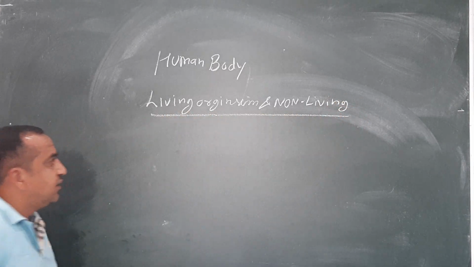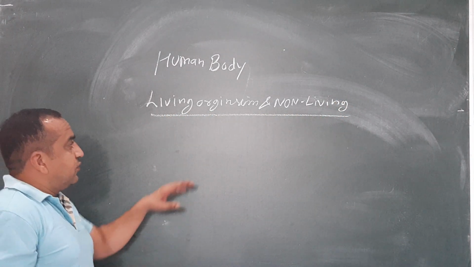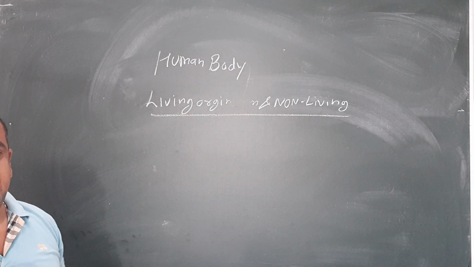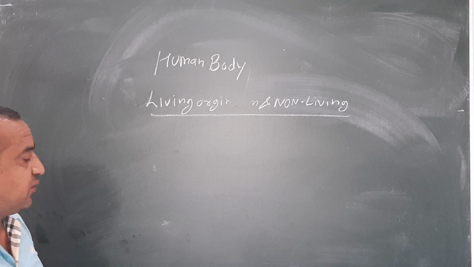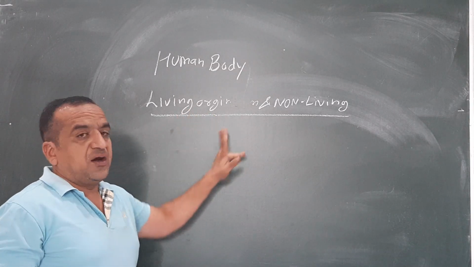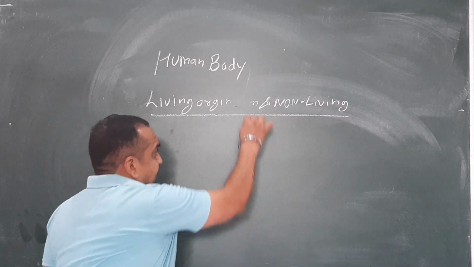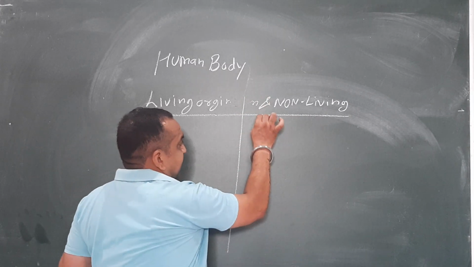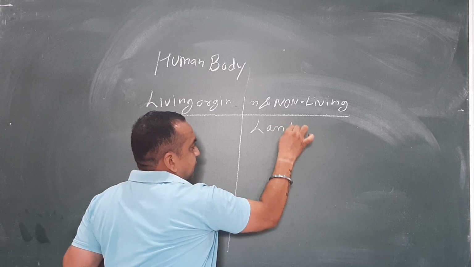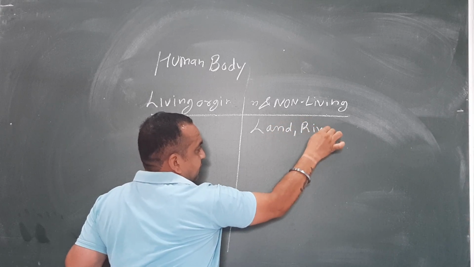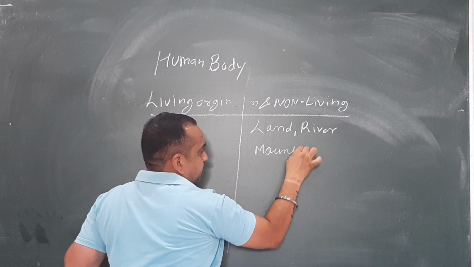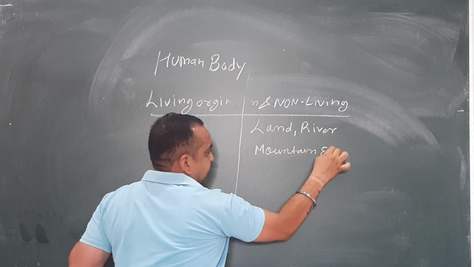I'll just repeat: the two types of organism, or material, available on the earth are living or non-living. Non-living things we can say are just like land, river, mountain, and much more, etc.